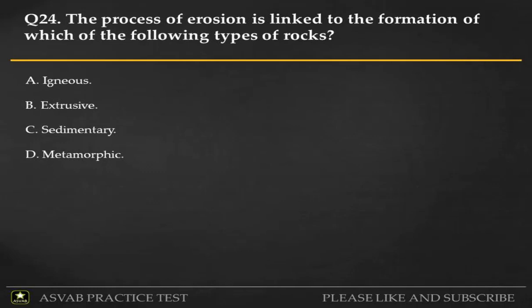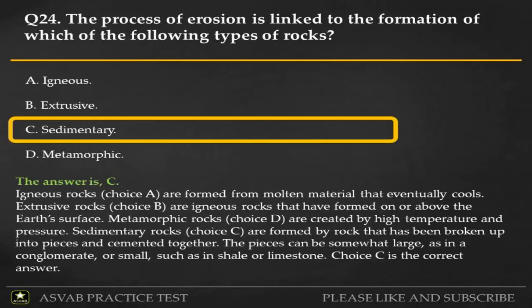Q24. The process of erosion is linked to the formation of which of the following types of rocks? A. Igneous. B. Extrusive. C. Sedimentary. D. Metamorphic. The answer is C.